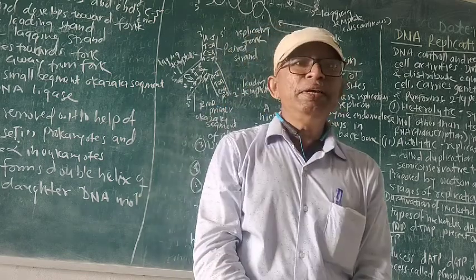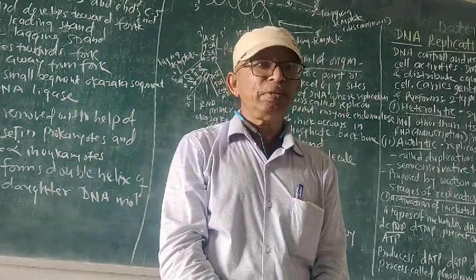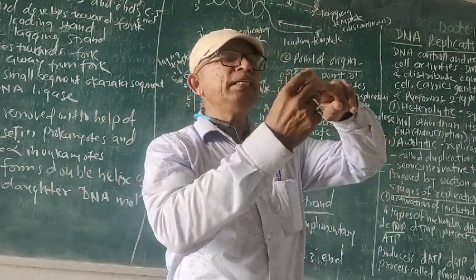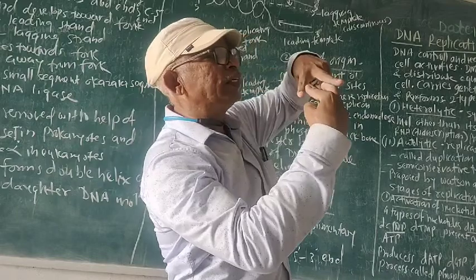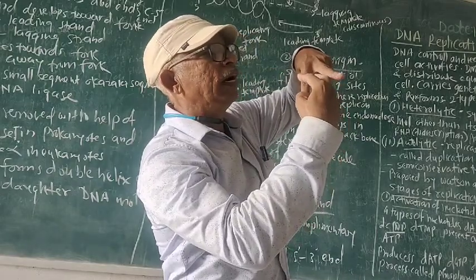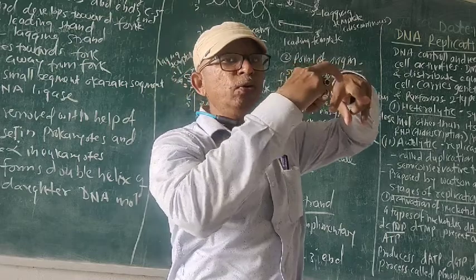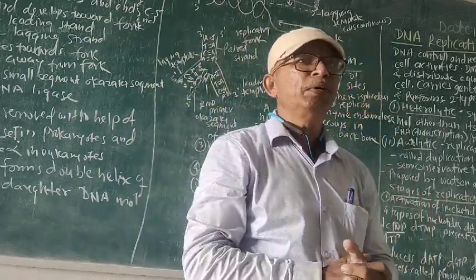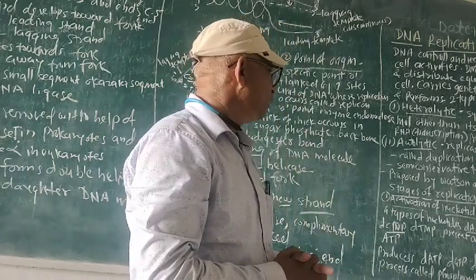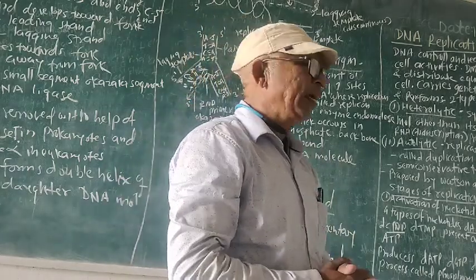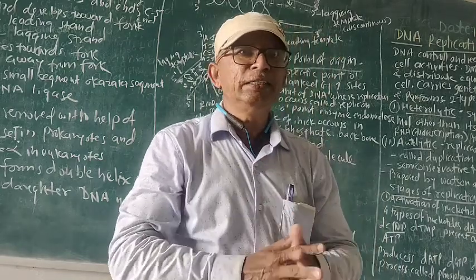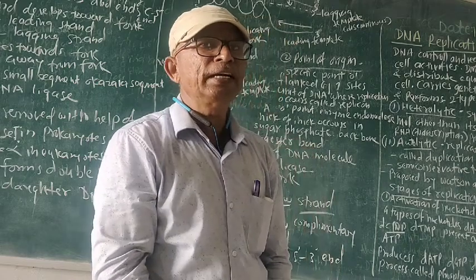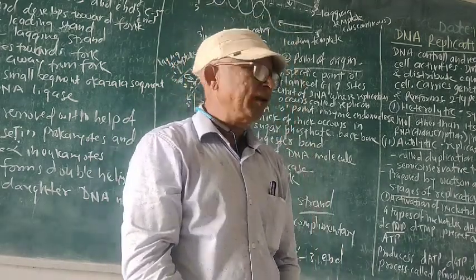It is semi-conservative type. Suppose these are two strands. They break down and produce again two strands. One is old, another is new. So one new and one old strand, that type of formation of a new strand of DNA is called the semi-conservative type of replication. This is proposed by Sir J.D. Watson and Crick.